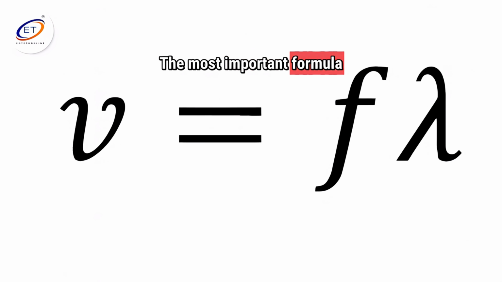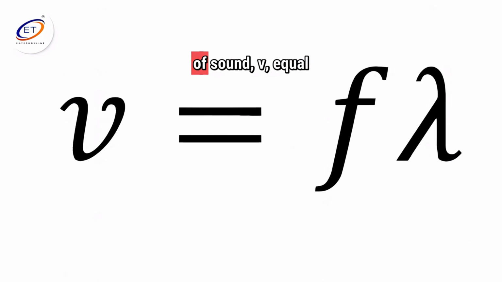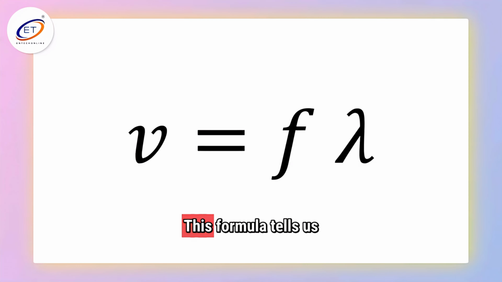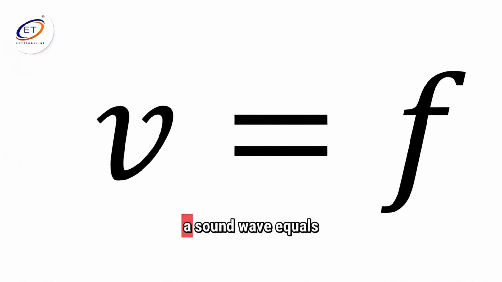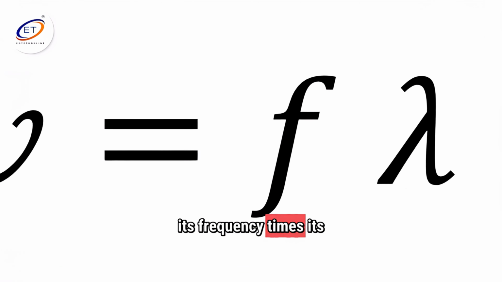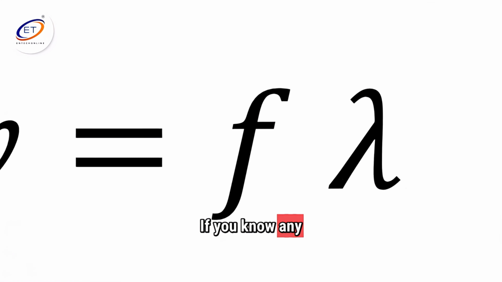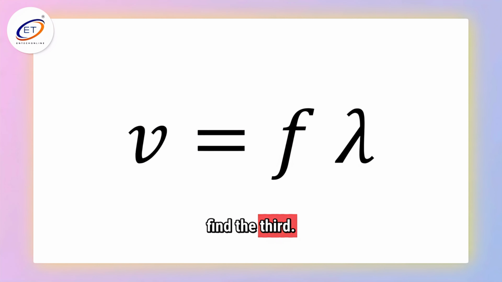The most important formula in acoustics is speed of sound, V, equal to frequency, F, multiplied by wavelength, lambda. This formula tells us that the speed of a sound wave equals its frequency times its wavelength. If you know any two, you can always find the third.